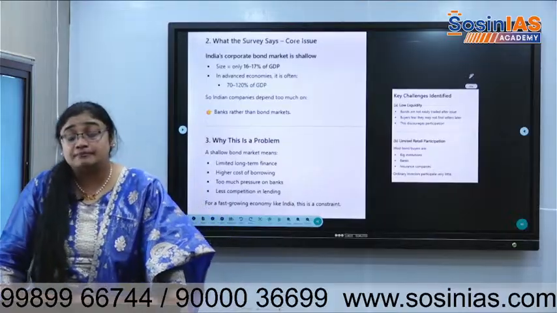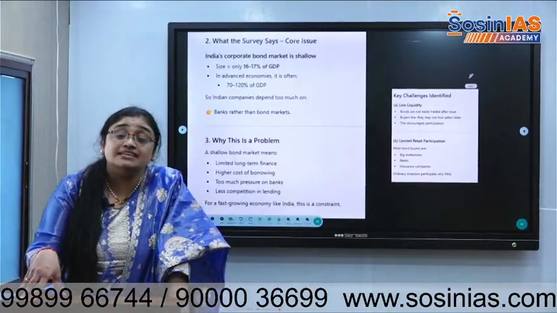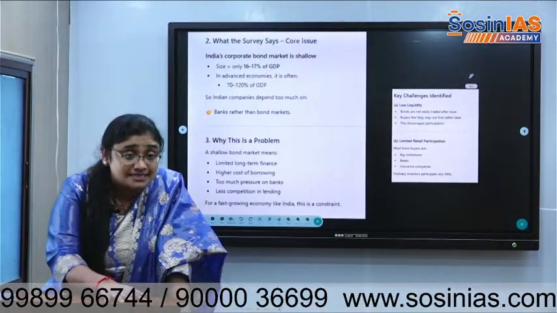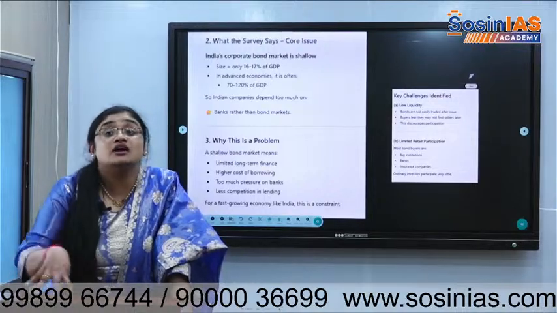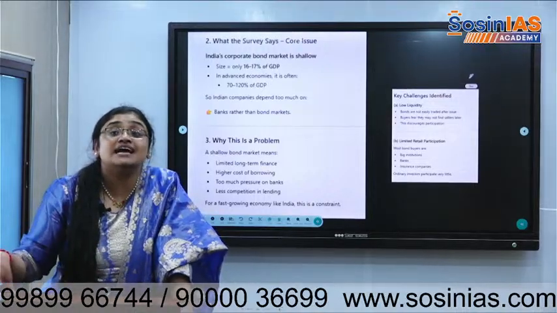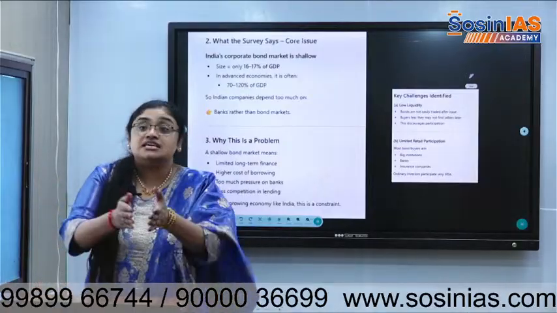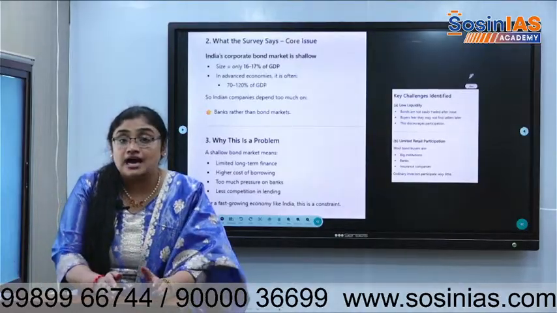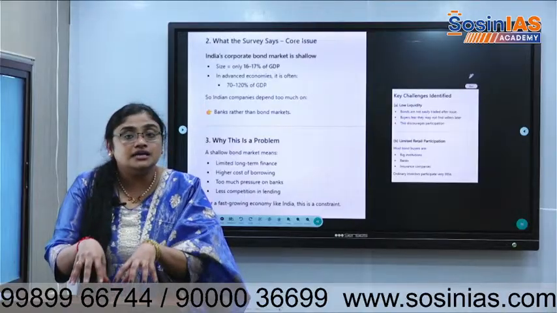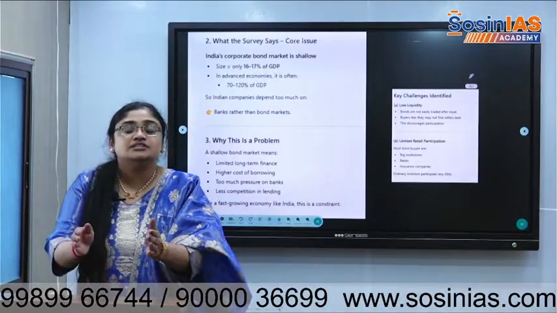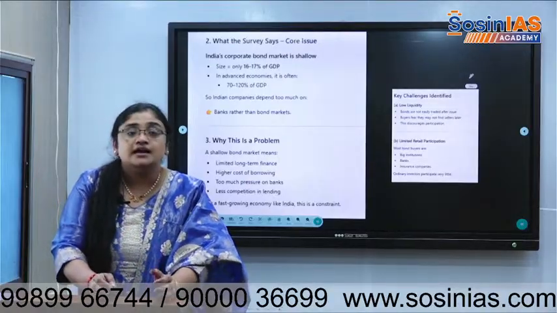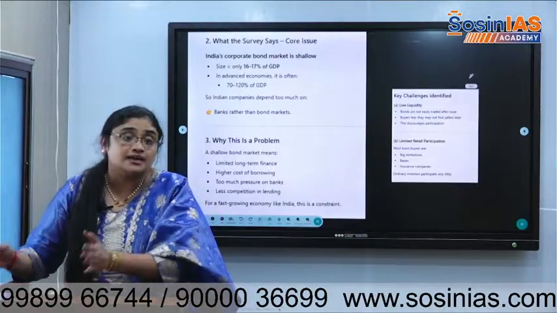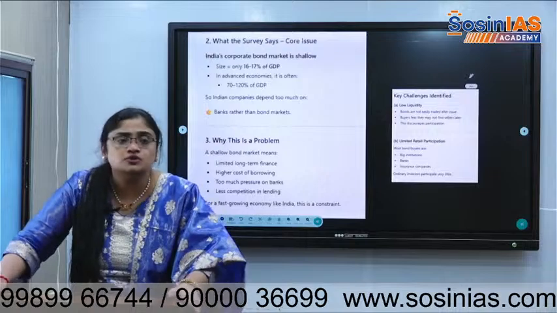There are various alternatives like the SARFAESI Act, and certain laws were passed that there should be a minimum amount of money given to people. Suppose a bank is not performing well, there are bank mergers and disinvestments. Now a lot of NPAs got recovered, and a lot of financial systems have evolved since 2018. If we see UPI transactions, if we see mobile and Aadhaar linkage, RBI increasing its surveillance even within the payments banking system, NPCI developing a bigger framework of payment systems, and RBI evolving its regulations for almost all the banks.